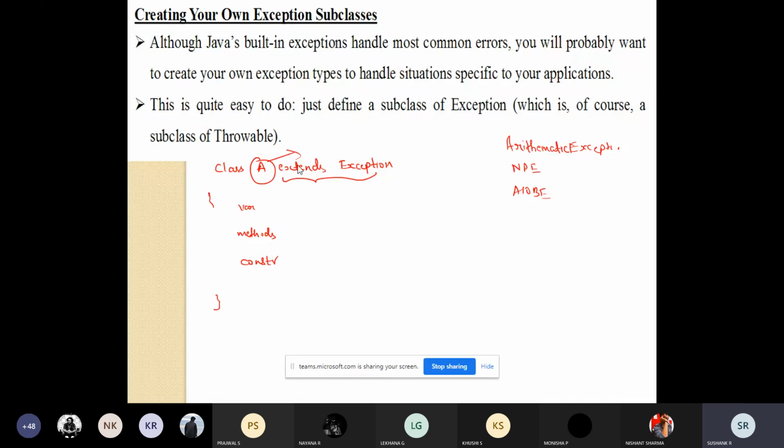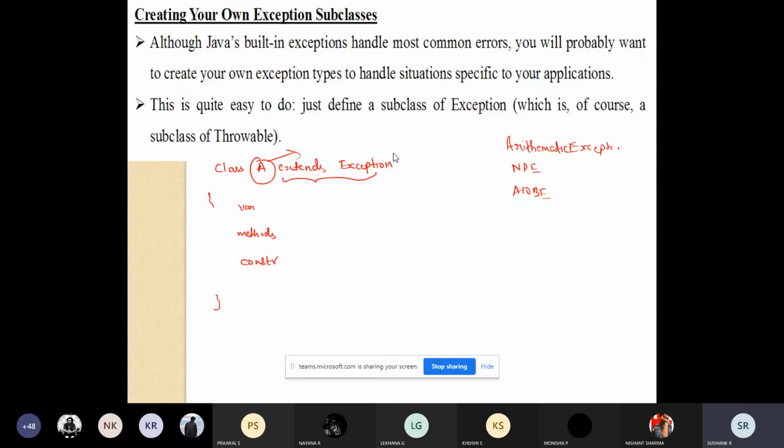Why will you create one like this? Based on the necessity, based on the application, based on the situation corresponding to your application, we will be using our own exception subclasses. To create our own exception subclass, you just need to extend the class with the keyword Exception.